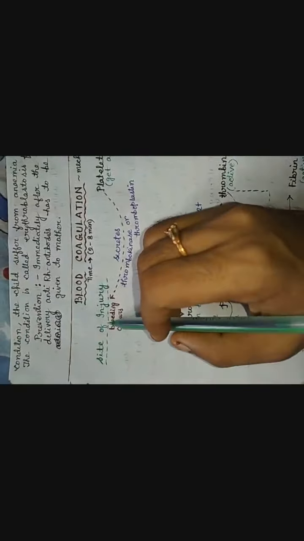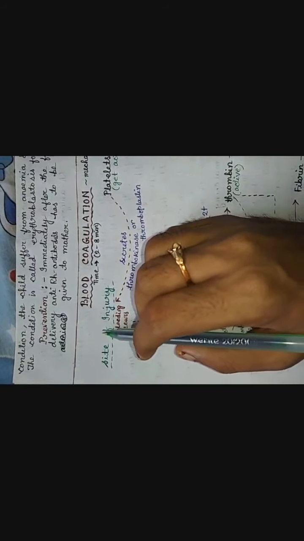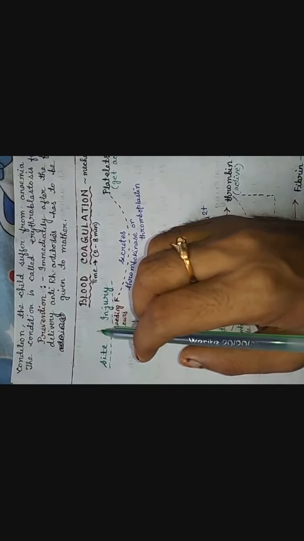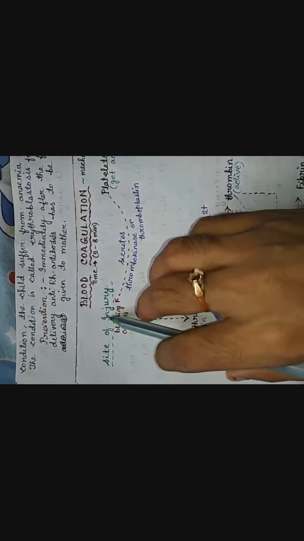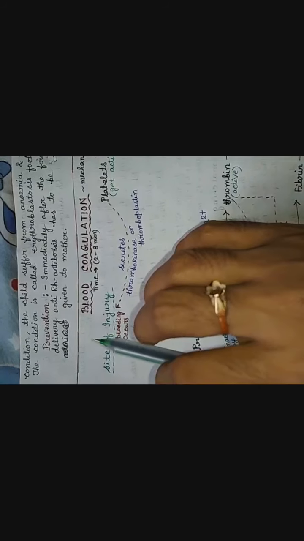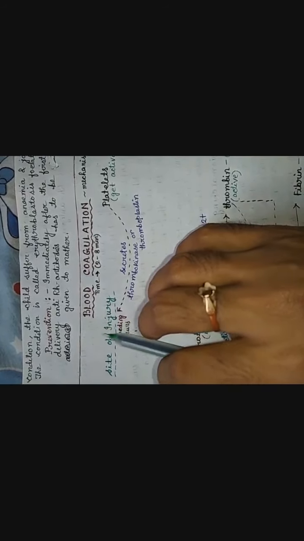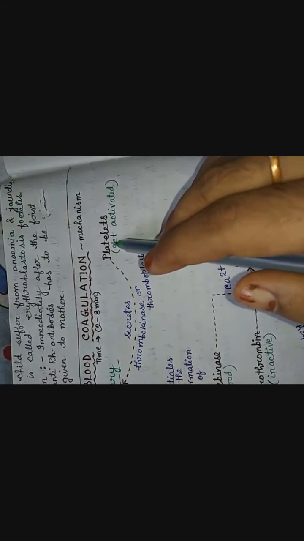Suppose this is the site of injury. It means the particular site of our body where the accident or the wound occurs. At this site of injury, what will happen? The blood vessels become ruptured, and if the blood vessels are ruptured, it starts bleeding, meaning blood releases from the site. At this moment, what will happen? Among the formed elements, the platelets or thrombocytes become activated.